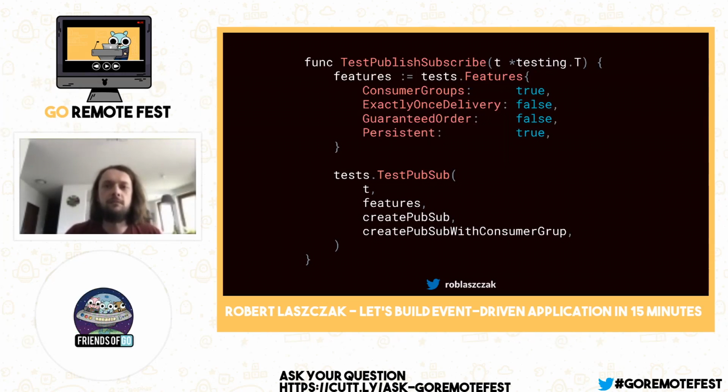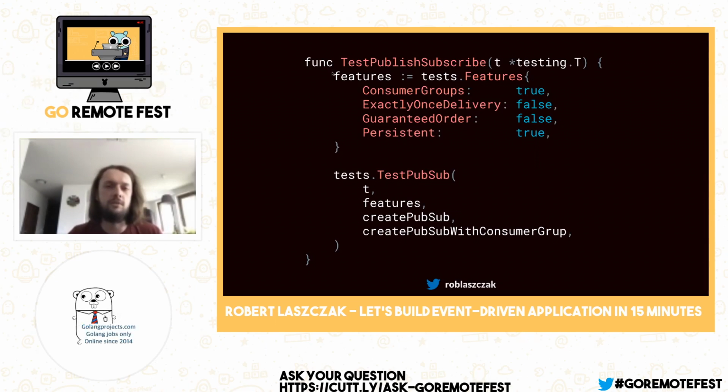But of course, we have some details under the hood. For example, not every PubSub has functionality similar to consumer groups. Not every PubSub has exactly once delivery. Almost no PubSub has exactly once delivery. Not every PubSub has, for example, guaranteed order. But you are able to pass this test configuration to your tests, and everything under the hood is working the same.